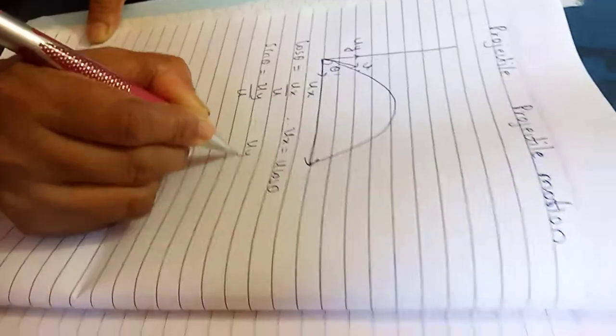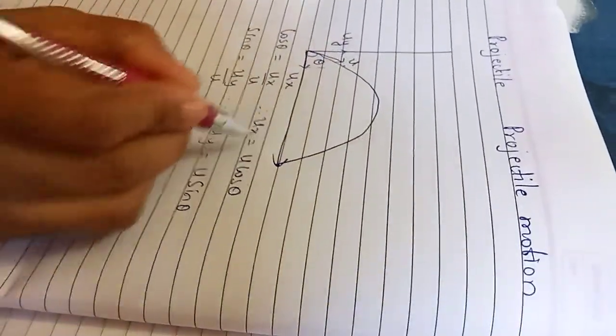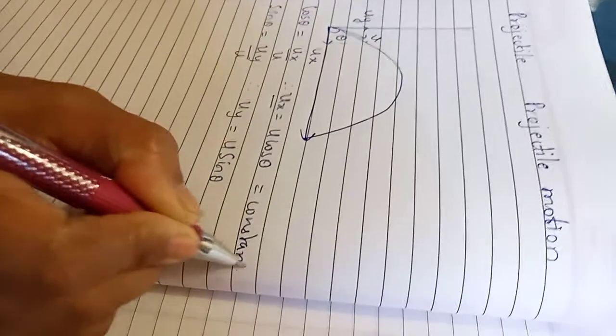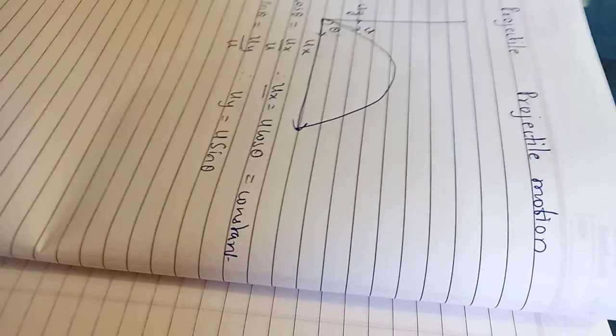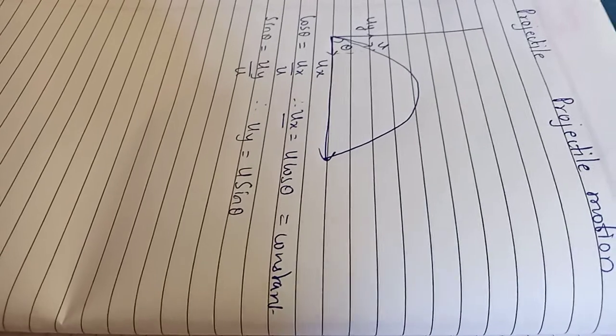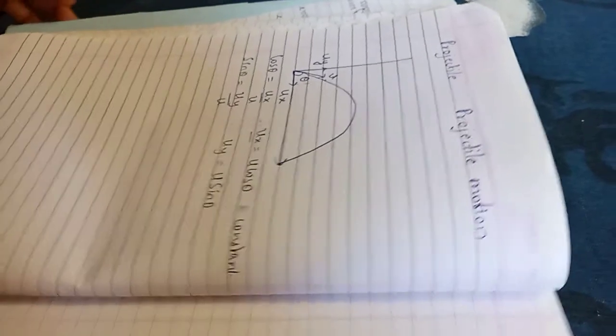Therefore uy is equal to u sin theta. Remember, the component ux remains constant, but the component uy continuously decreases and finally becomes 0 and the body falls down. Reason: because it is acted upon by the acceleration due to gravity, the Earth's gravitational force. Are you okay here?